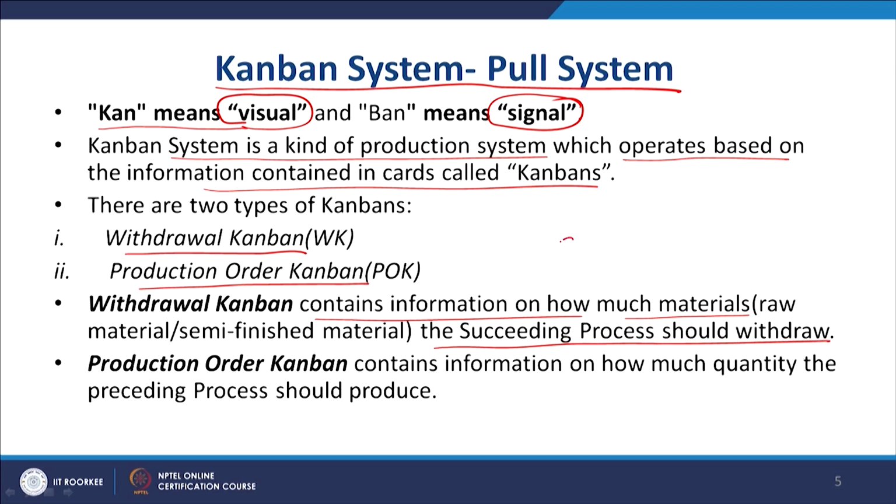So, this is stage A and this is stage B. The withdrawal Kanban will tell you how much material stage B can withdraw from stage A. So, that information is available.